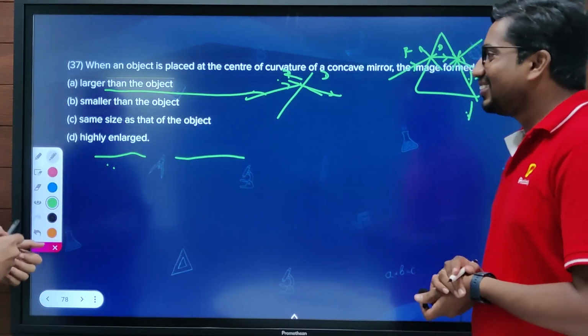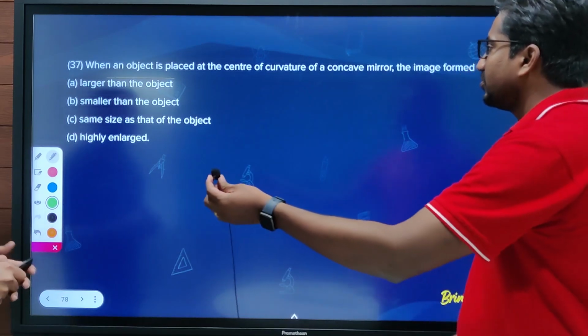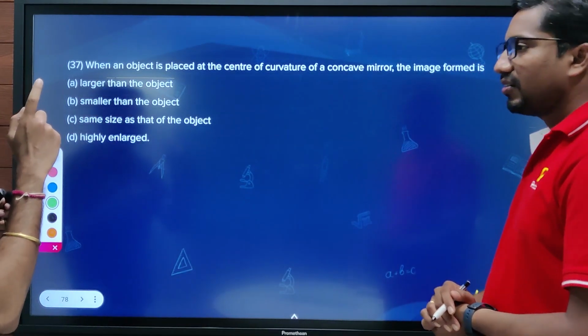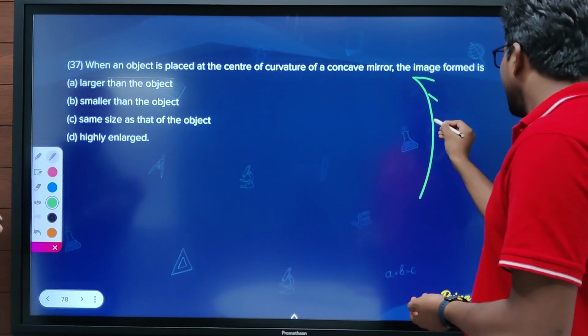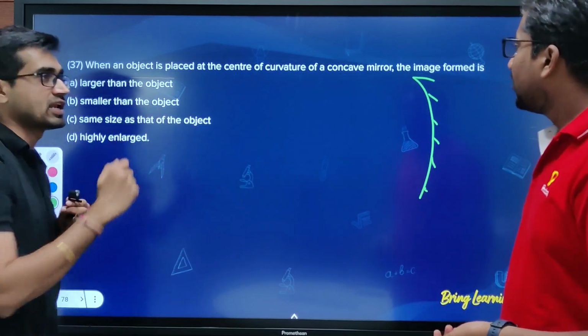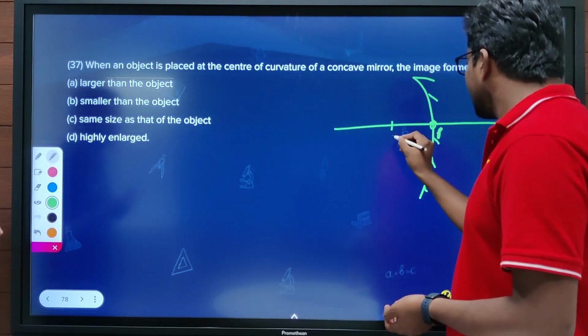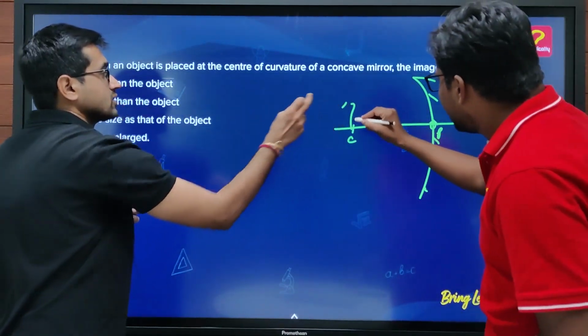Okay, let's move on. When an object is placed at the center of curvature of a concave mirror. We are talking about a concave mirror, so please draw a concave shape. The object is placed at the center of curvature. This is the pole, focus, and then the center. So the object is at the center of curvature.